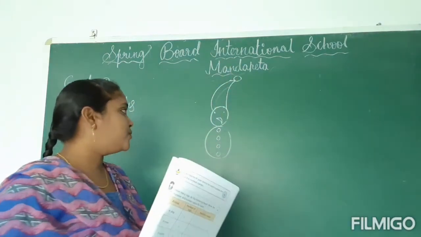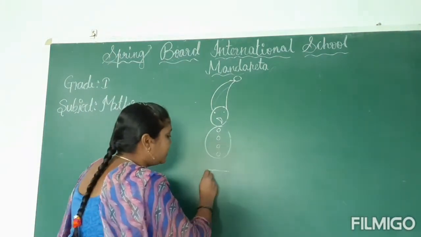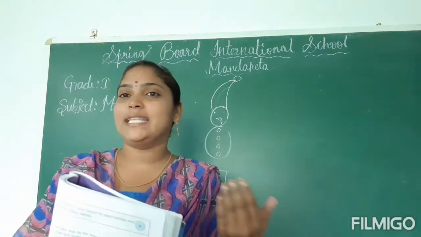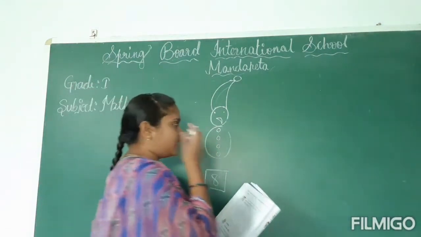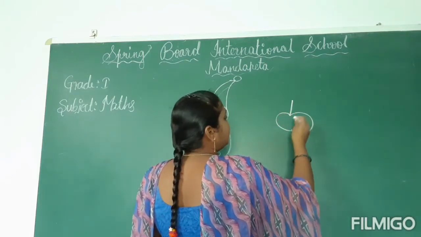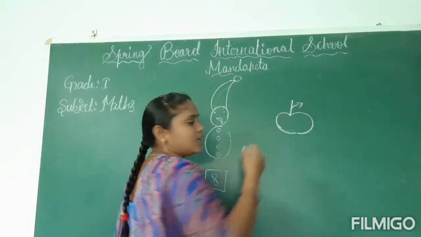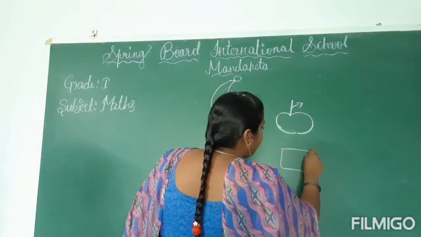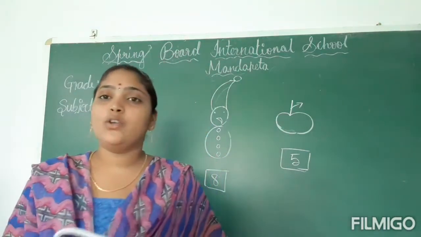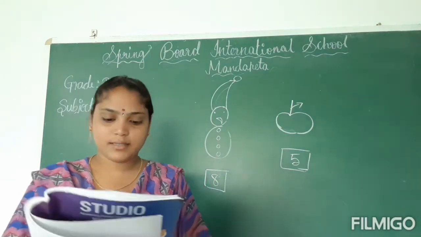Okay, so here you have to observe. Here I drew one snowman using the number 8. So you have to take other numbers and draw the other animals. And another one. I am taking number 5. Here I will draw one apple using this number 5. Okay, children, so this is drawn using number 5. So here you have to take the remaining numbers and draw the animals like this.